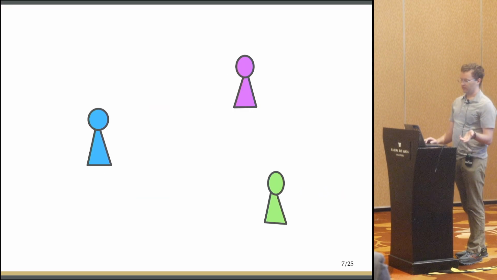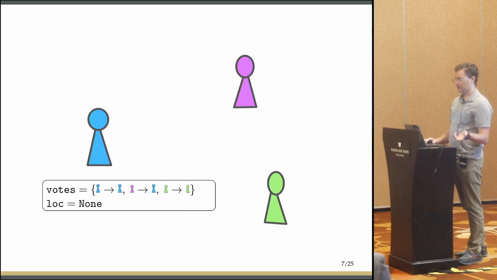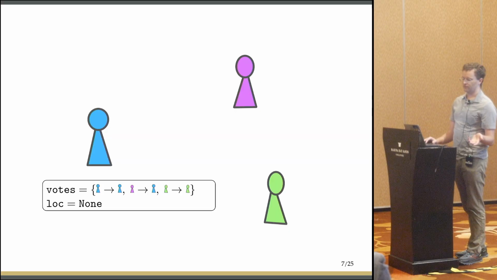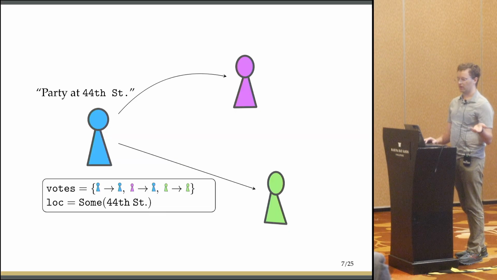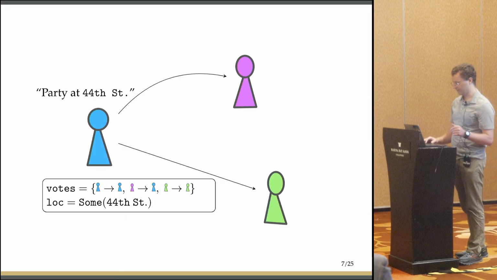So the way that this works is nodes run a little election where they pick a unique leader. And so every time one votes, it's broadcasting that message. We're in the causal replicated paradigm here. Once a node has seen that it has received a majority of votes, then it's the leader, and it can pick a party location and broadcast that to the other members. Now, this is causal replication, so that means messages are delivered in a causal order. So green here, for example, can't learn about the party location until it's seen the vote from purple that enabled blue to actually make the decision. That'll become important in a minute.